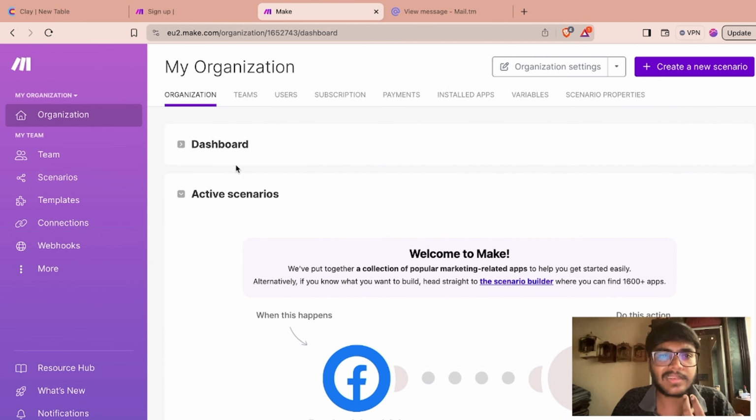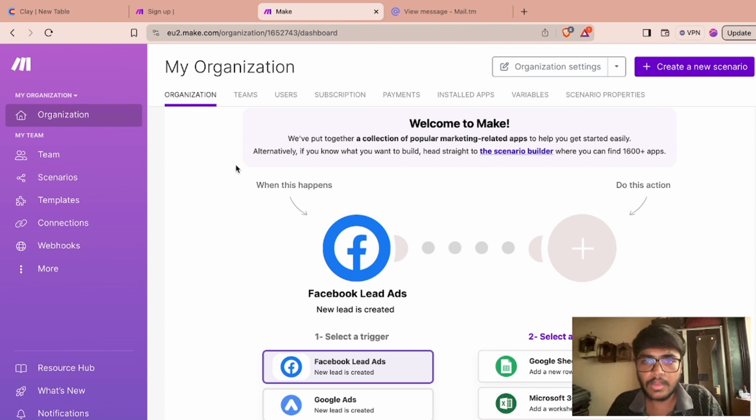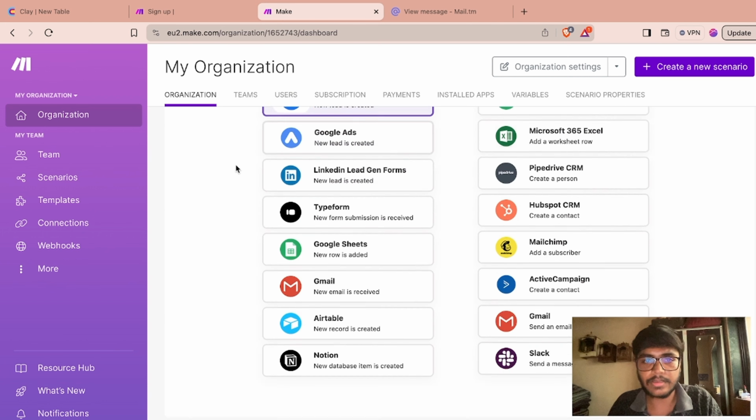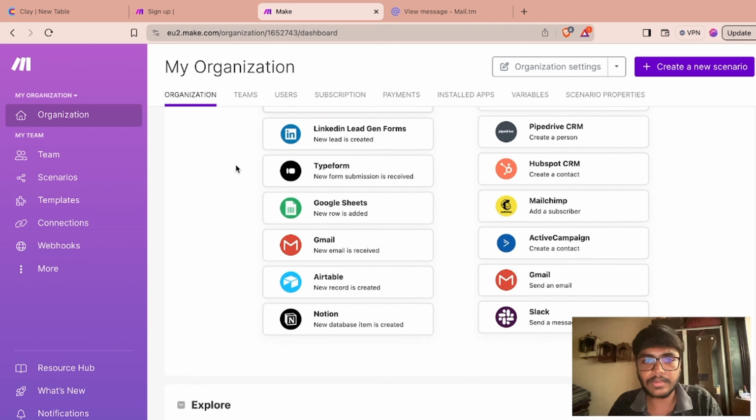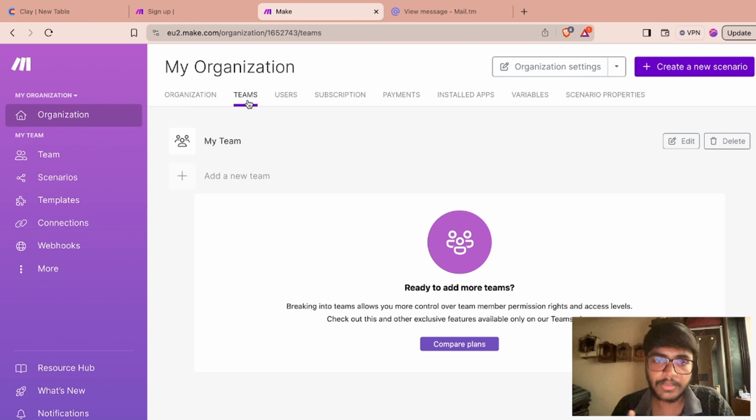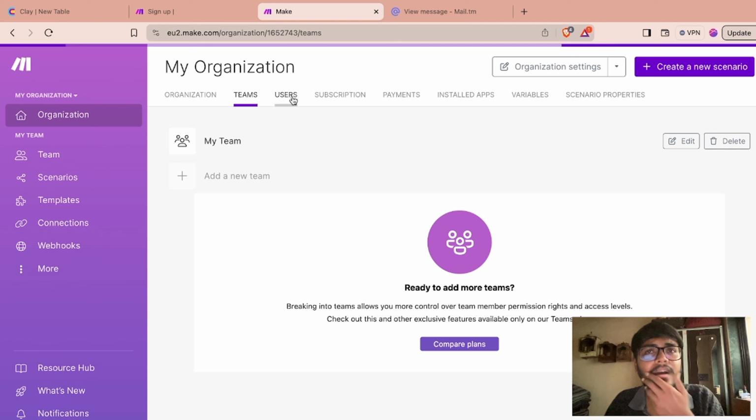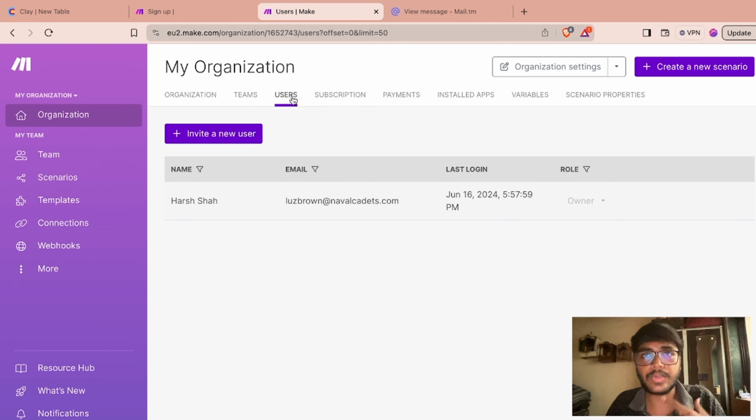So first, organization means it will show you the overall information about your scenarios, team, templates. Right now it is not showing because it is a new account, but the apps and active scenarios will show you each and everything in brief, right? That is what the organization is. Second is my team. Of course, if you're watching this video and you're just getting started, you don't really need a team to work on it, and I don't think it is going to be required anytime soon, right? Then it's users. If you want to give permission on your make.com account to any other users in your organization or your friend, you can do that by just clicking on invite new users, right?